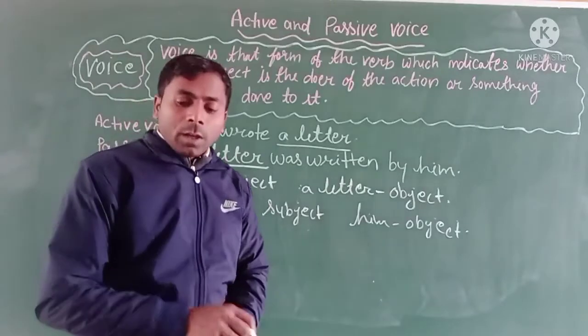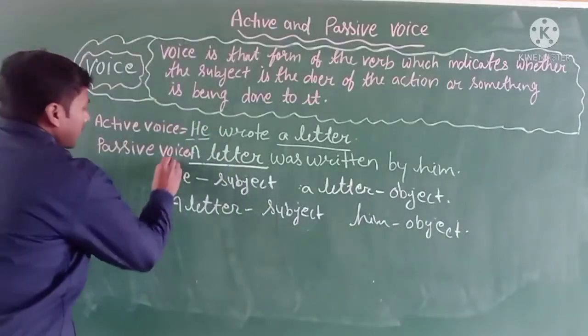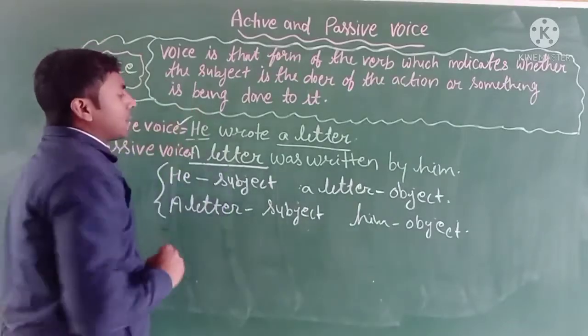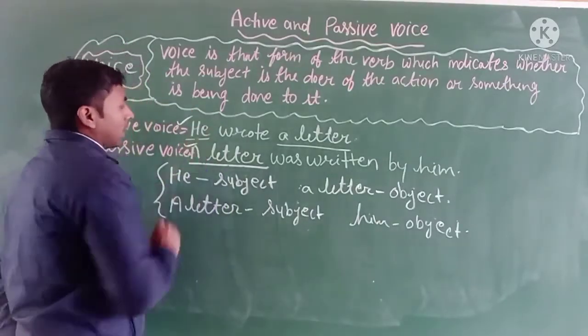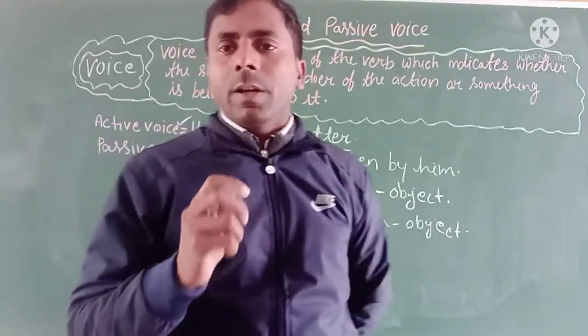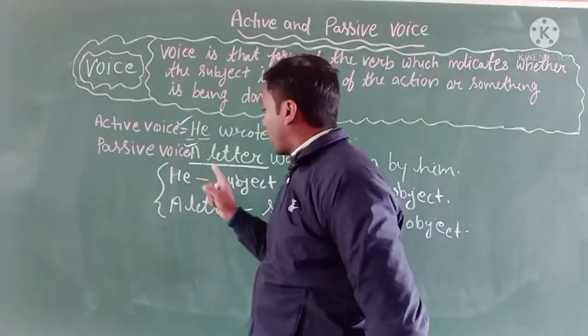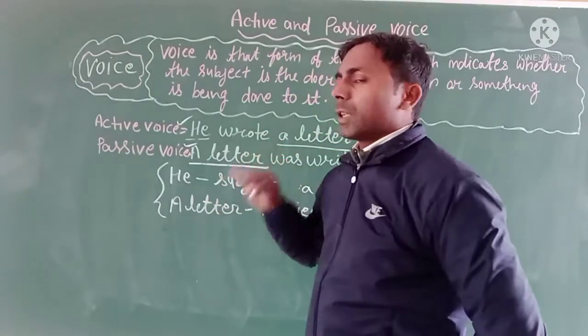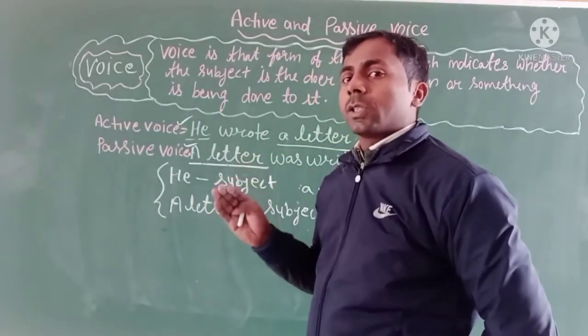Clear? When we change active voice into passive voice, some important rules are very important for you to know, to learn how to change the tense.